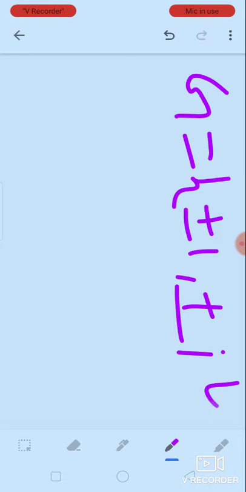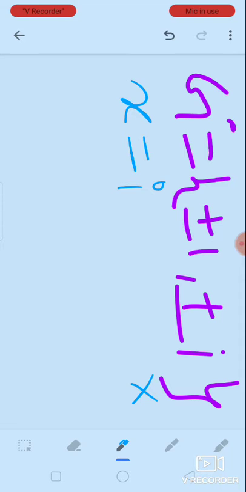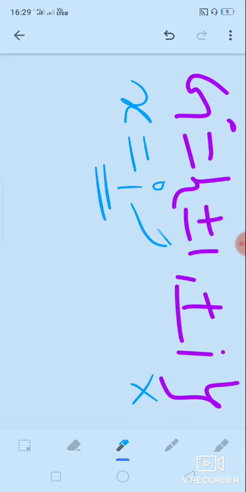I'm taking one example. Suppose G is plus or minus 1 and plus or minus i. This is a group with respect to multiplication. Now I want to check whether this is a cyclic group or not. So I am taking x equal to i. Now I want to check whether i generates every element of G or not.